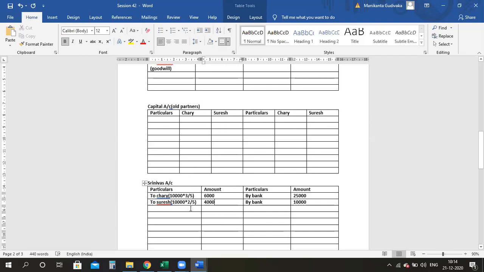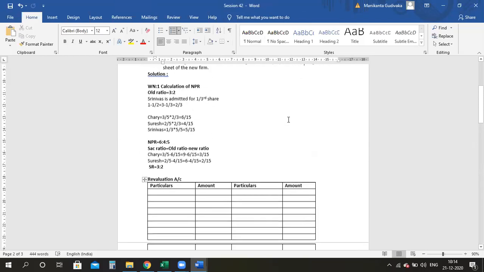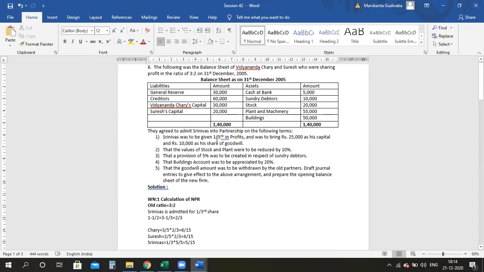So the same I debited here. Now I will do the double entry by crediting it in the capital accounts of Chari and Suresh. You see what I will write. I have to write by Srinivas, 6,000 and 4,000. Till here, does anyone have any doubts? No, ma'am. I just completed only the entry for the first transaction. Still, there is another one.